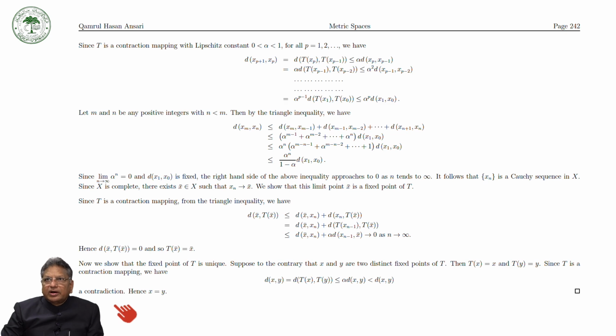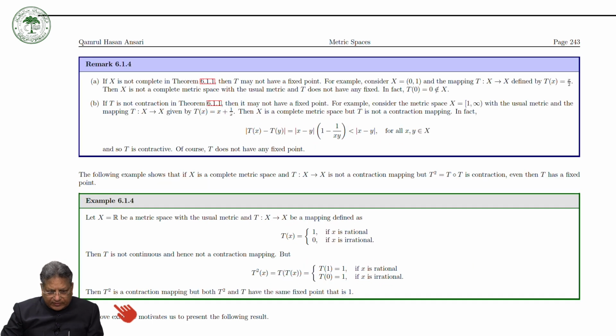Okay, so then let us take here, as I mentioned, that we are considering only two hypotheses in the Banach contraction theorem. One is X is complete and the other is T is a contraction. Suppose X is not complete, then we will see that T may not have a fixed point.